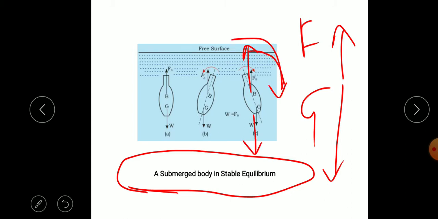So initially the object is tilted in the anti-clockwise direction, but the couple due to the FB and G will rotate the object back, so it comes to its original position. So that is a stable equilibrium. Stable equilibrium means after giving a slight displacement, if the object returns to the initial position, it is stable.